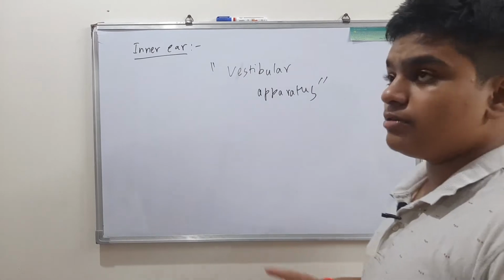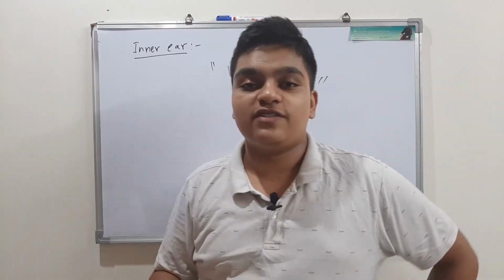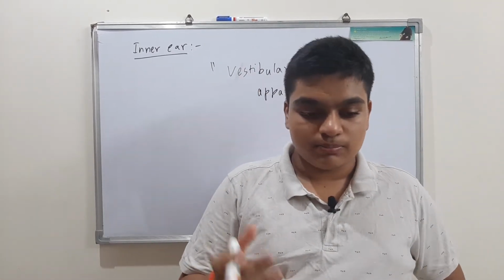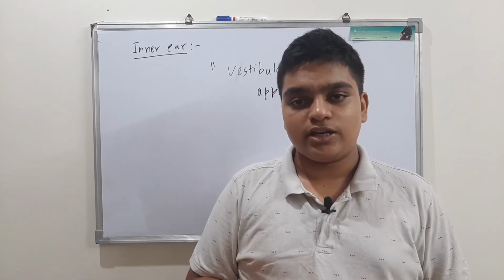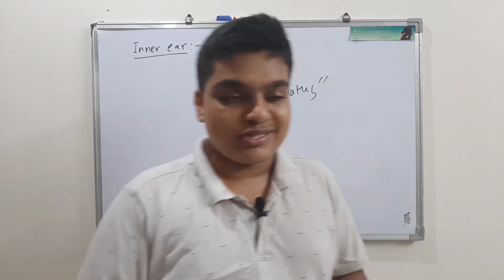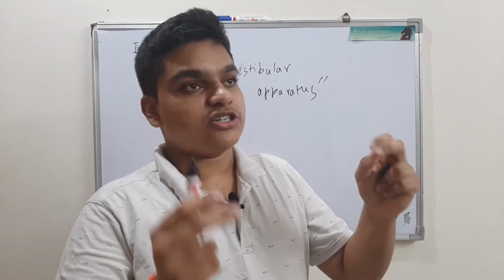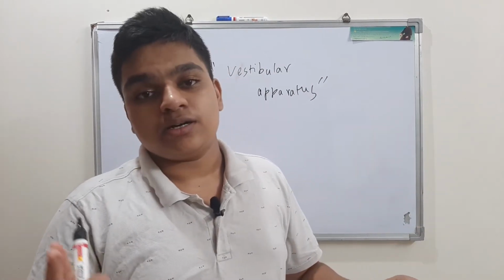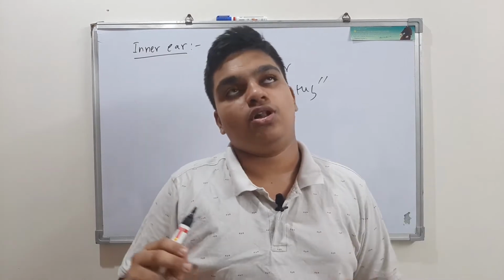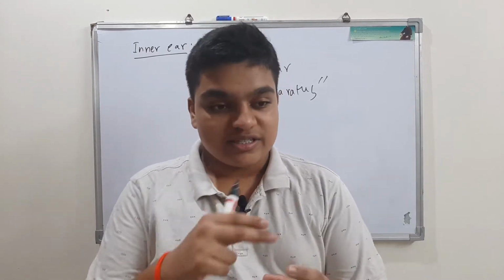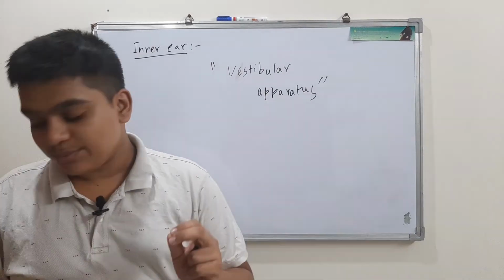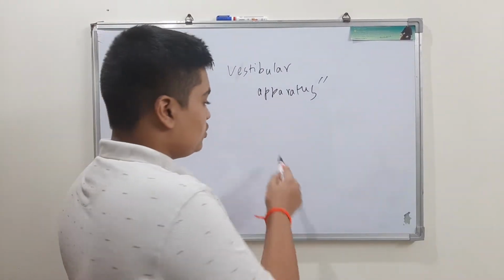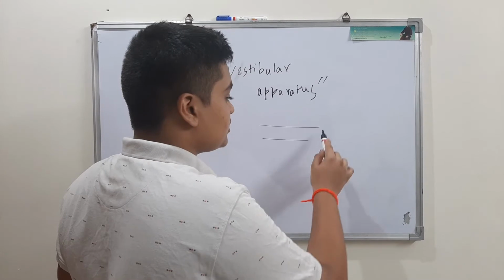Do you remember that in the previous video, while I drew the diagram of the ear, I showed you some structures called the semicircular canals? I have drawn them like this.